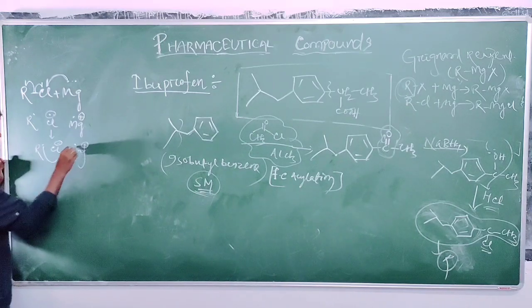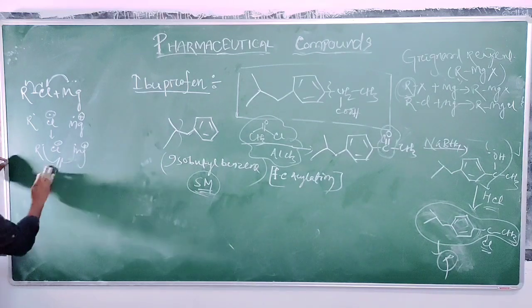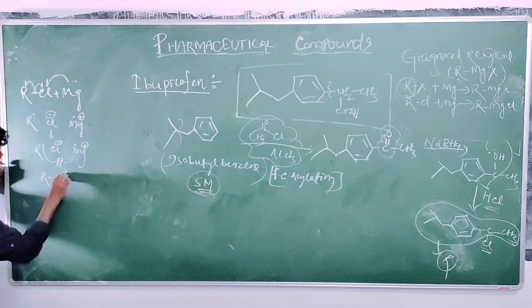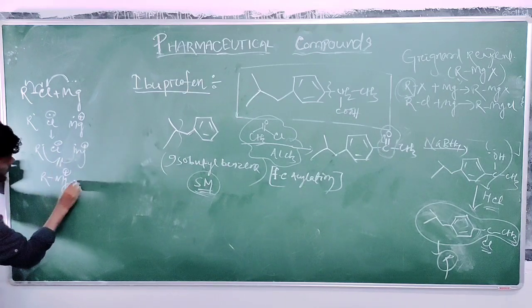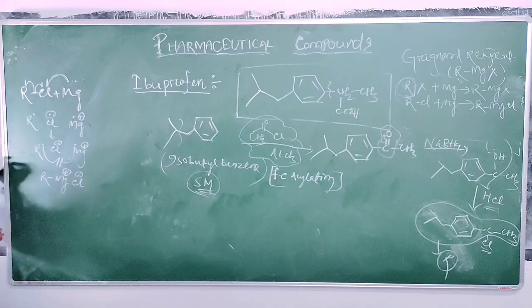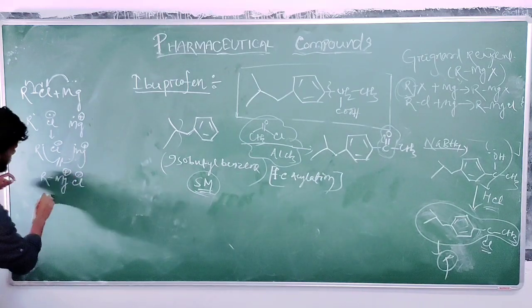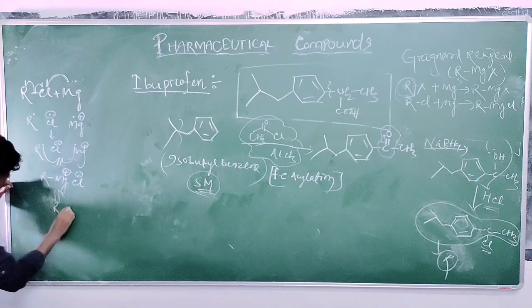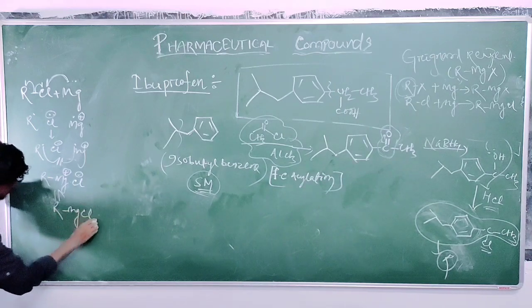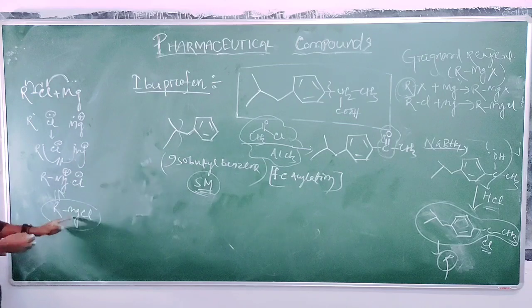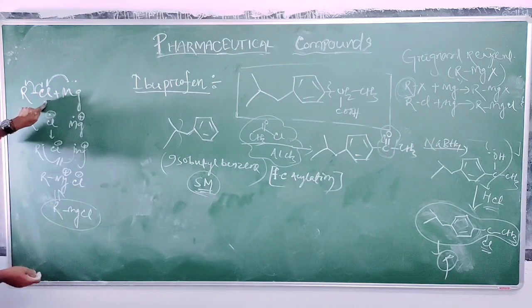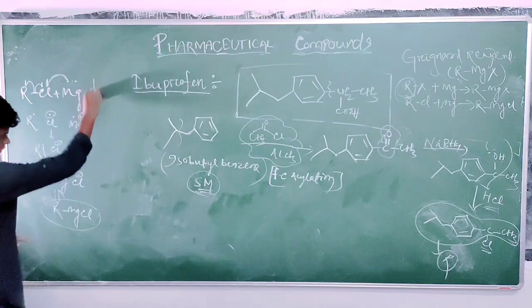R dot and Mg dot recombine to form R Mg positive and chlorine negative. All of you get my point. So RMgX, otherwise RMgCl, is the Grignard reagent synthesis. Mg is just introduced between the hydrocarbon and the chlorine or halide atom.